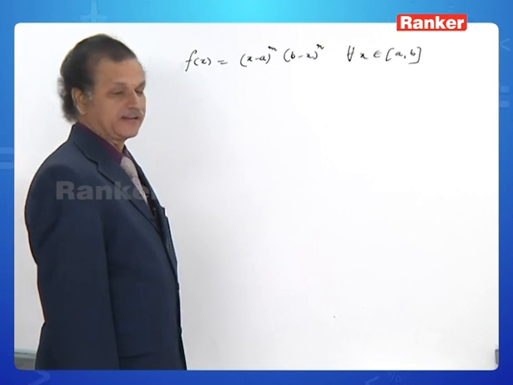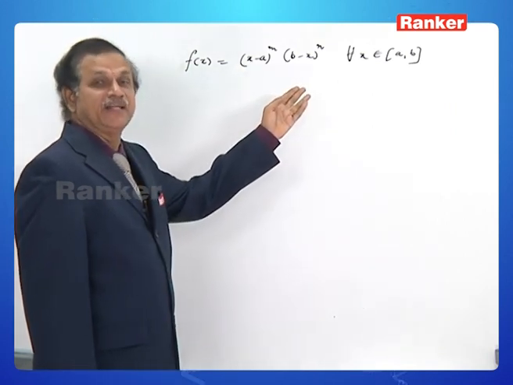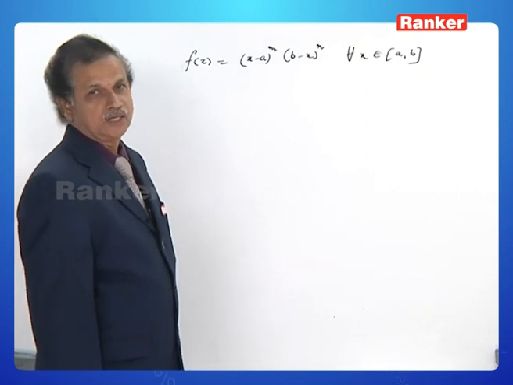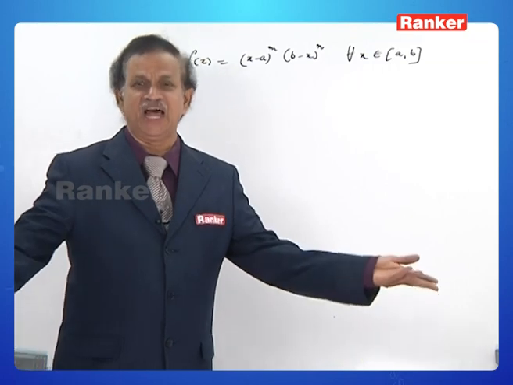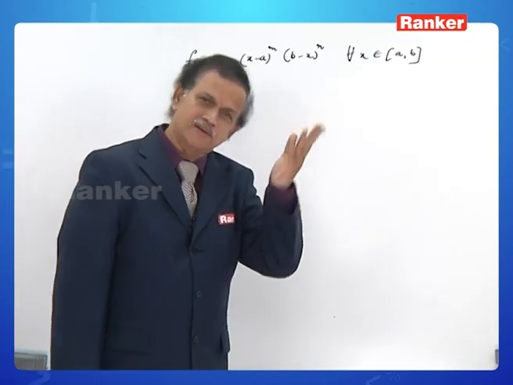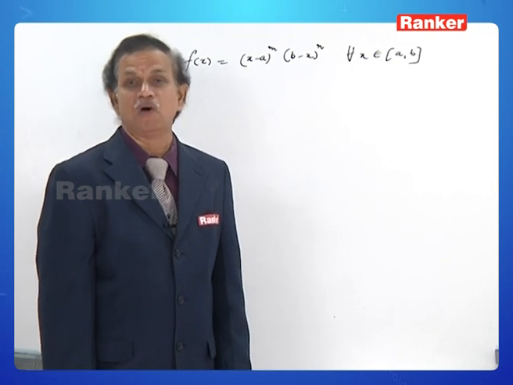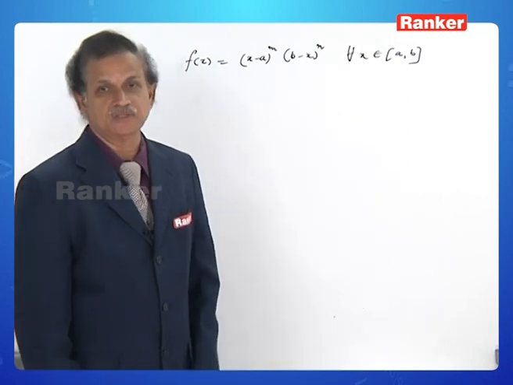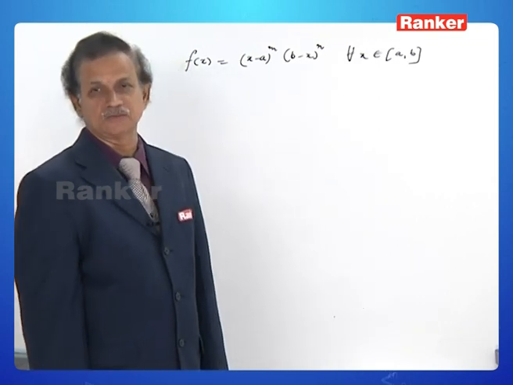Observe the function very carefully. No doubt it is a polynomial in x of degree m plus n. And we know that every polynomial function is both continuous and derivable on closed interval a to b. Of course, we need to have the derivability on open interval a to b only. But here it is derivable on closed interval a to b also.